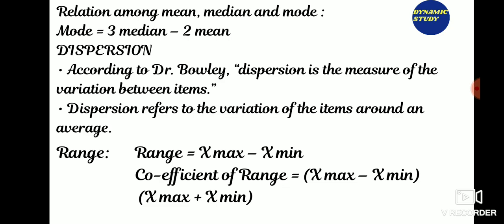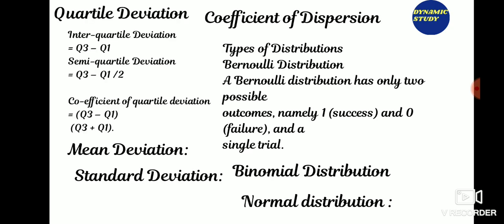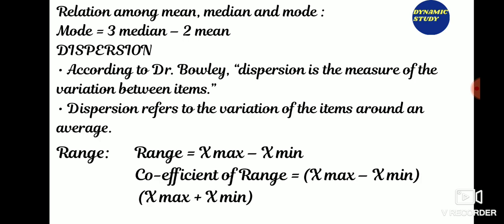Now, properties of a good measure of dispersion. It should be easy to understand, easy to calculate, rigidly defined, based on all observations, and should not be unduly affected by extreme values. Now what is the classification of dispersion? First one is range. It is the simplest method of studying dispersion.